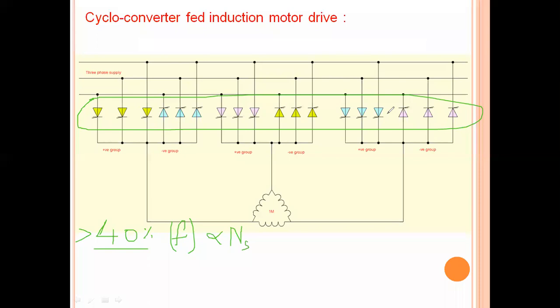Economically, it won't make that much difference because the motor rating is high and the application requires a high operating capability. But in low and medium power applications, it is not acceptable economically because there are a lot of switches, 18 switches. You can see here 18 switches are used. This is also one of the drawbacks.